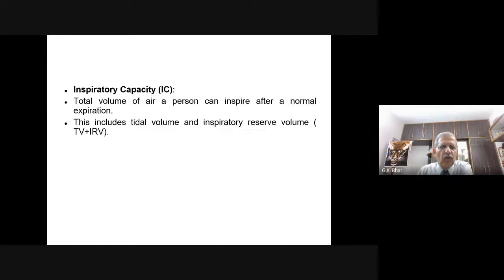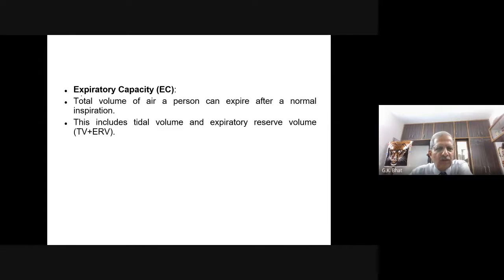Now let us look into expiratory capacity. What is expiratory capacity? It is the total volume of air a person can expire after a normal inspiration. After a normal inspiration, it should be followed by normal expiration, and after that, forcible expiration. So tidal volume, that is normal expiration, plus expiratory reserve volume.